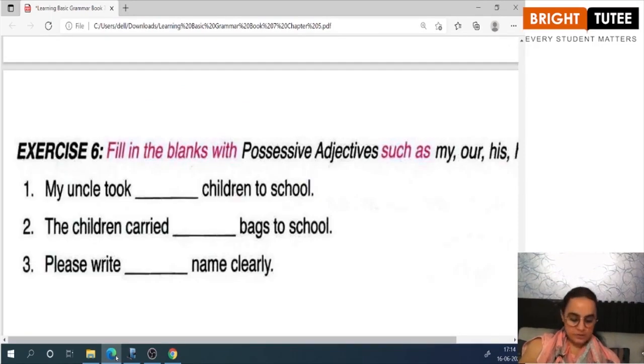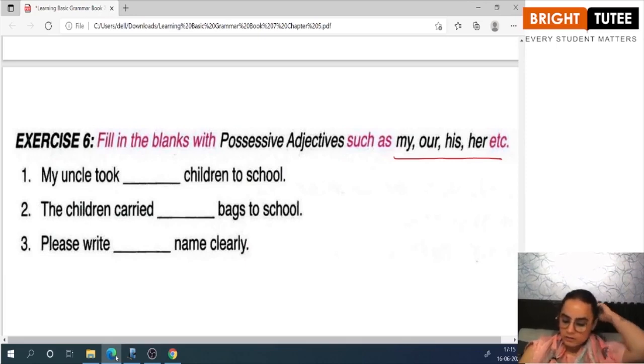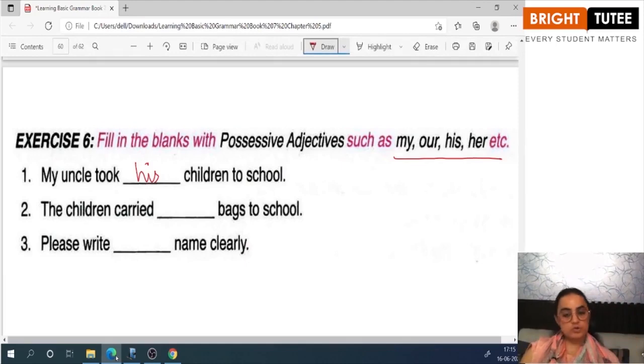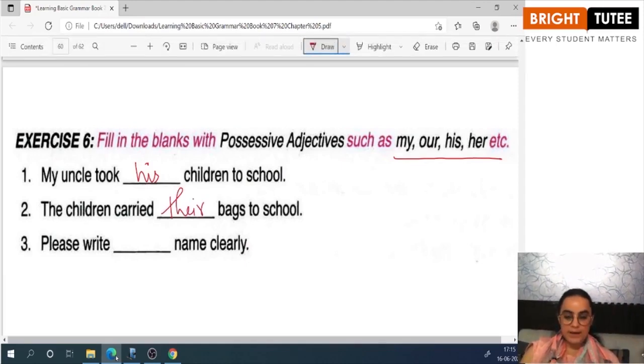Now the last question is, fill in the blanks with possessive adjectives such as my, our, his, her, etc. There are 12 sentences. We'll do the first 6. My uncle took his children to school. The children carried their bags to school.